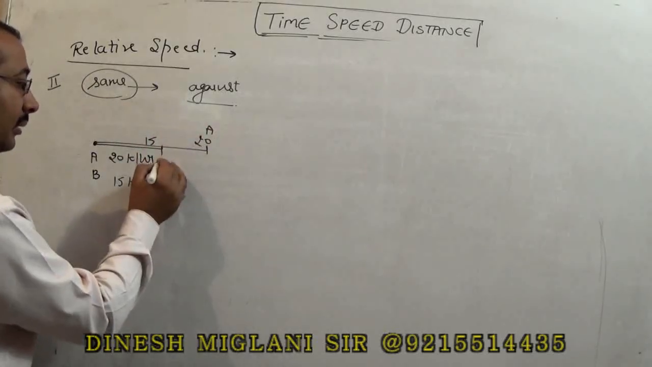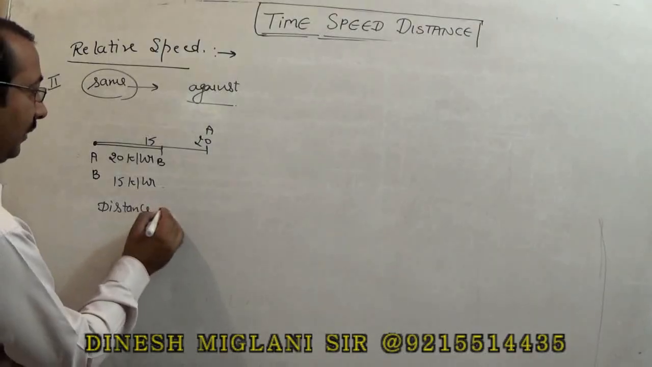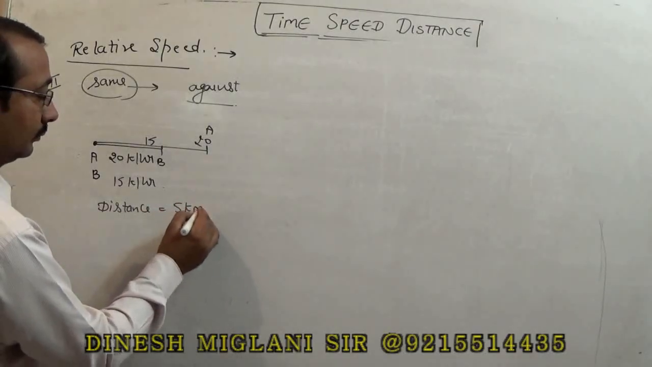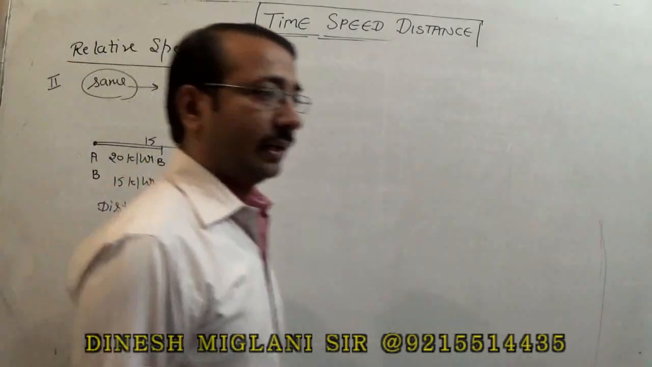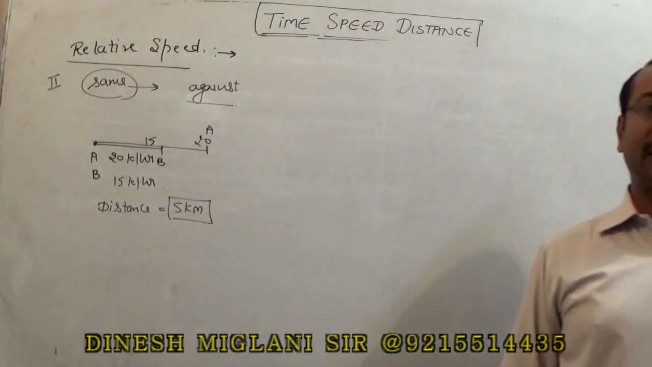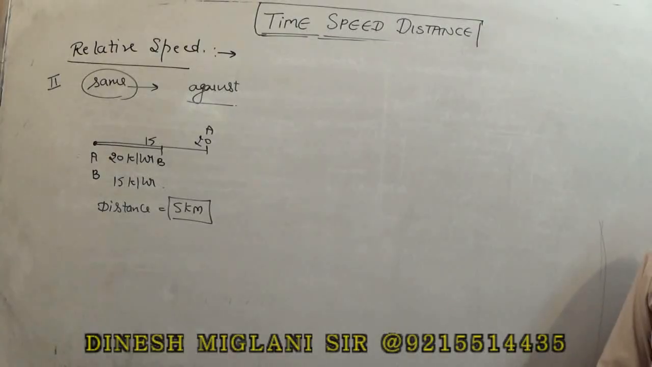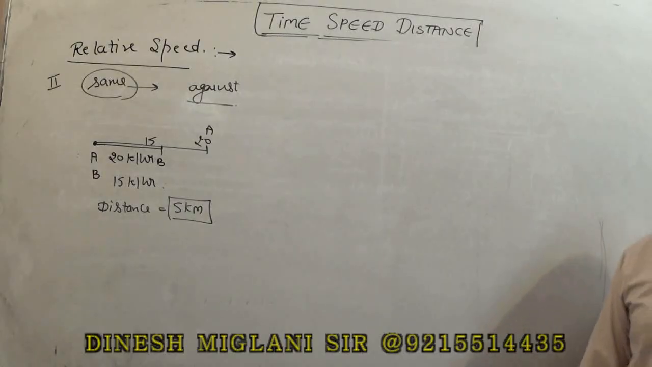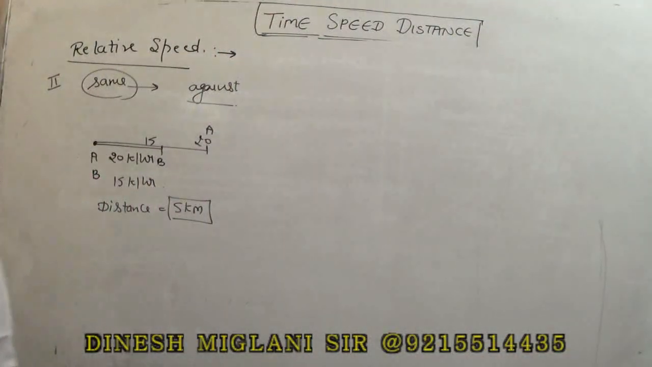Say in 1 hour the distance between these two persons becomes equal to 5 kilometers. When we take this question, it is given that in 1 hour A travels 20 and B travels 15. It means the distance between these two persons would be 5, right? Now in 1 hour if the distance between these two persons is 5, it means in 2 hours it would be 10, in 3 hours it would be 15, in 4 hours it would be 20, right?